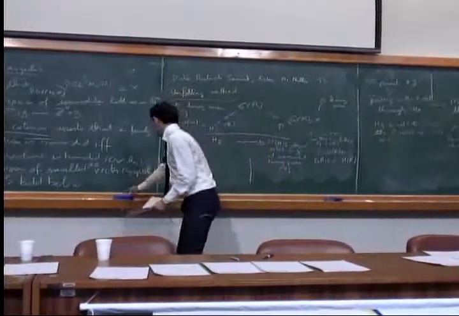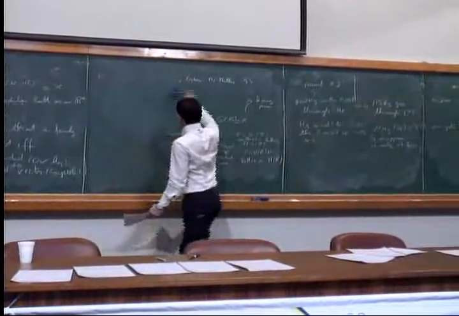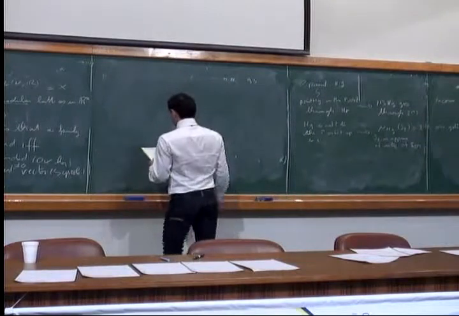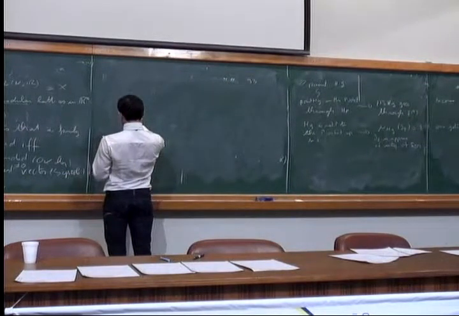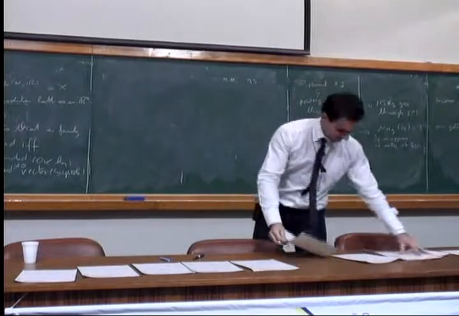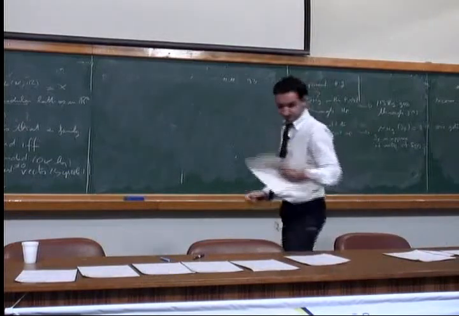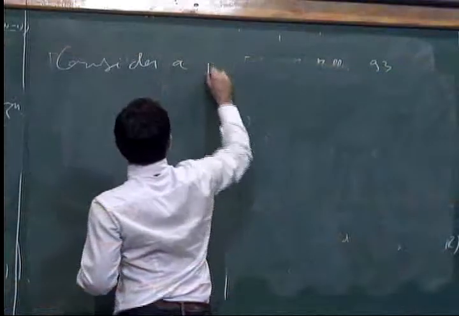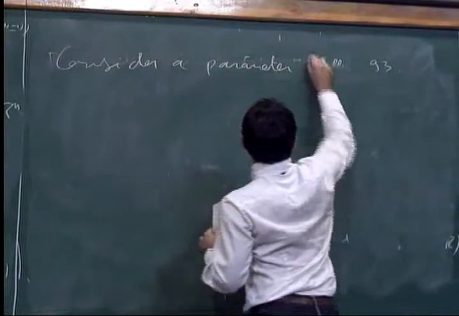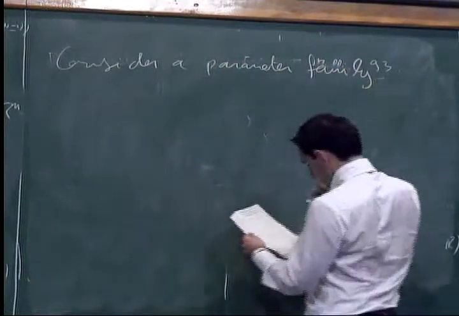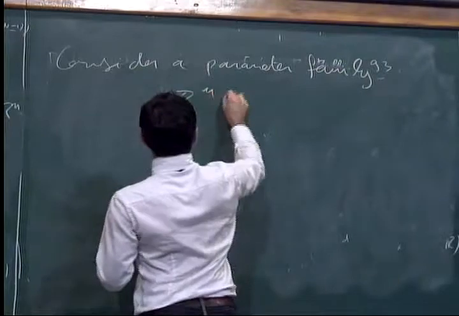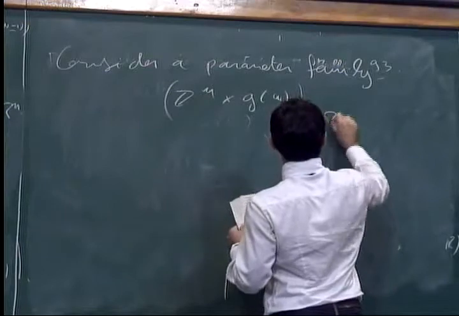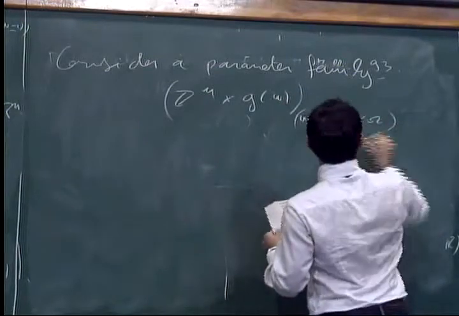Okay. Let's continue. Now we consider a parameter family where omega belongs to Omega, which is a probability space.